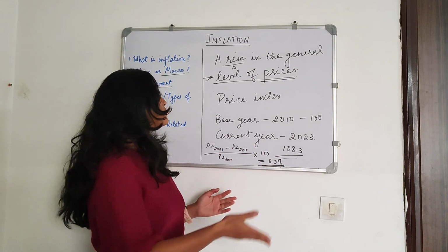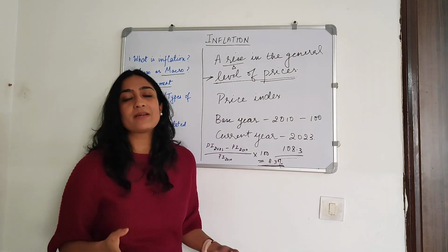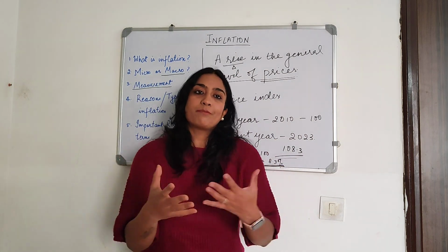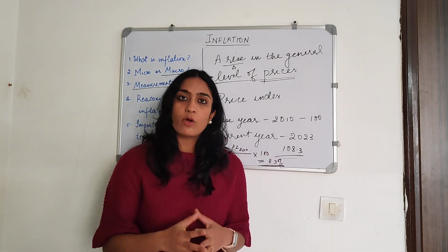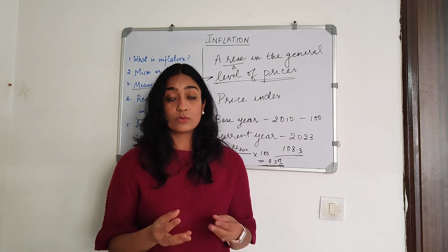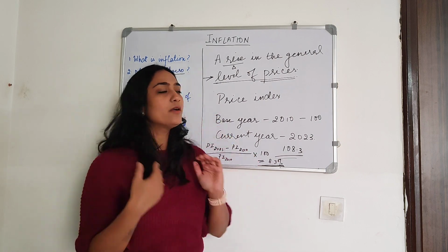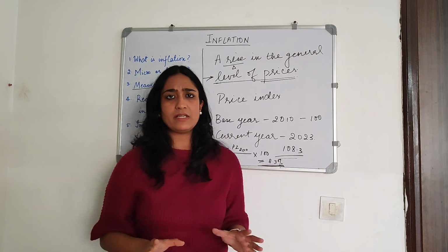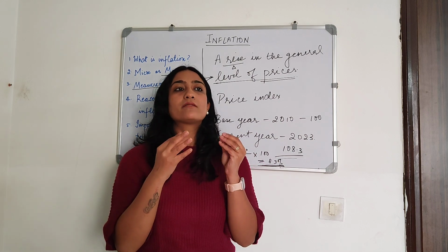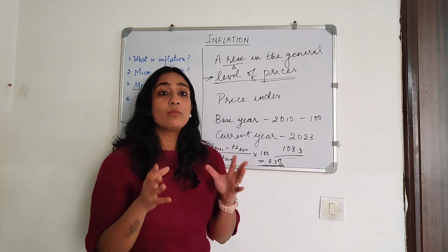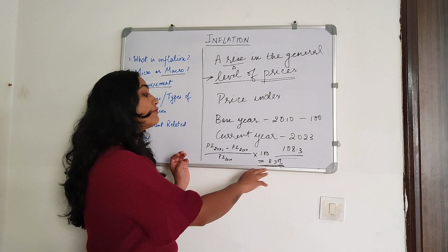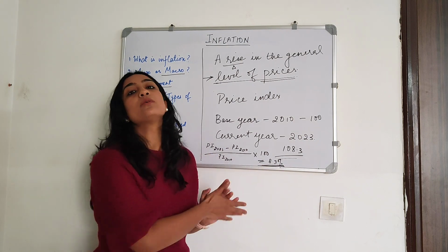The tough part, of course, is to measure the price index because it's an aggregate of thousands of prices, and it also involves the quantities of those products, right? So that's the tough part. Once you have that, the inflation is relatively easier to measure. So of course, we don't have to measure it right now. We have to understand what it means if we are given a figure of say 8.3.